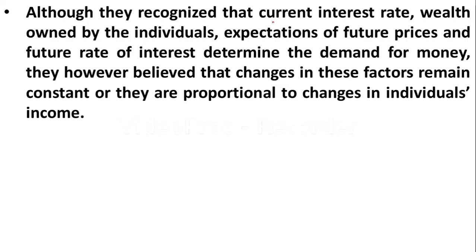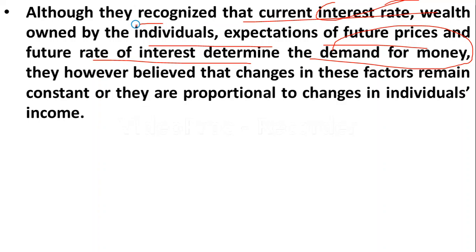Although they recognized that current interest rate, wealth owned by individuals, expectations of future prices and future rate of interest determine the demand for money. So according to Cambridge economists, there are various factors which are going to determine the demand for money, such as current interest rate, wealth owned by the individuals, expectation of future prices and also future rate of interest.